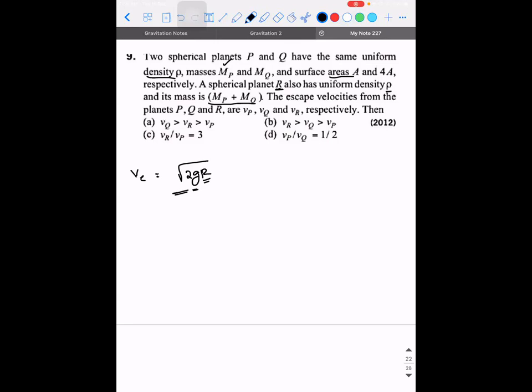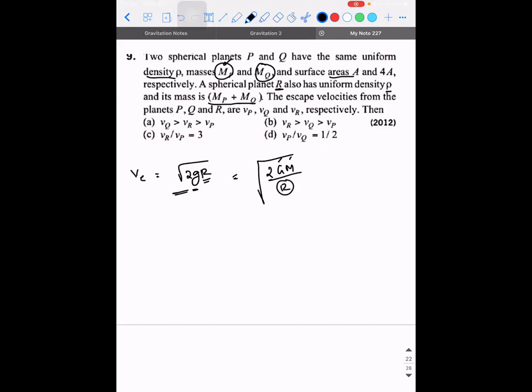No sir. Why? Because acceleration due to gravity changes. Yes, that's right. So what is the other formula that I need to use? I can use it as root of 2GM divided by R. Can I use it like this? Yes sir. So G will be a universal constant, whereas M for that planet is given in this question. So it is easy for us to calculate.